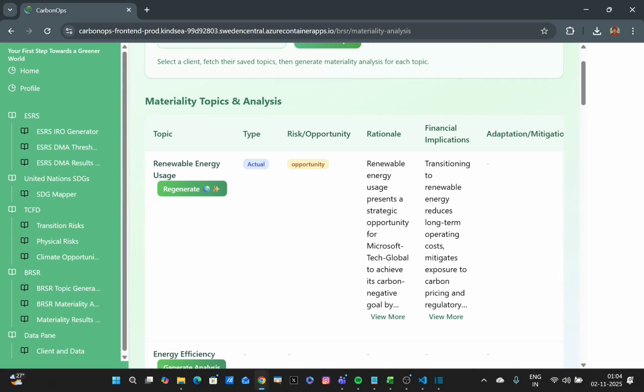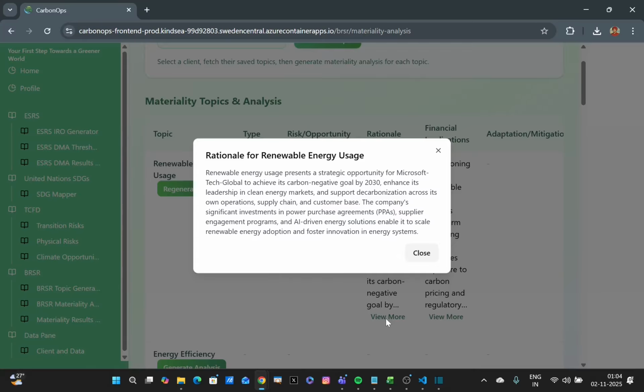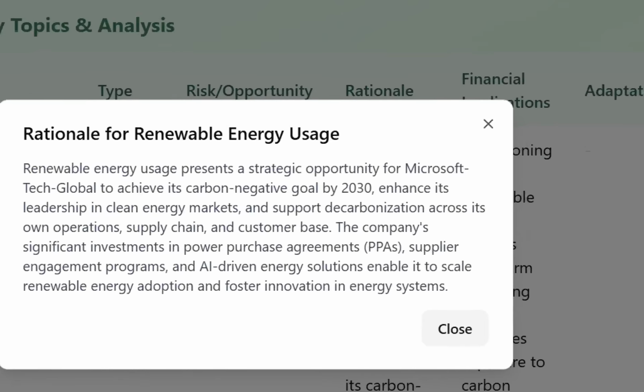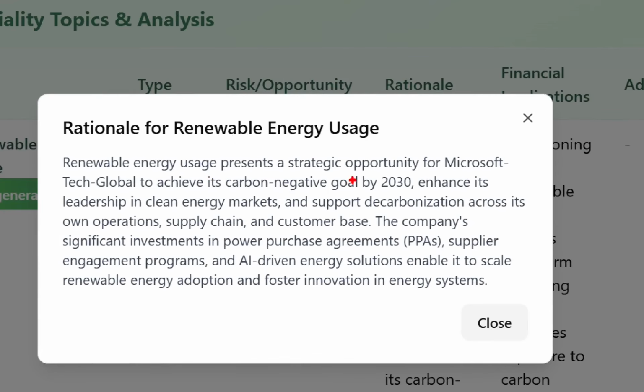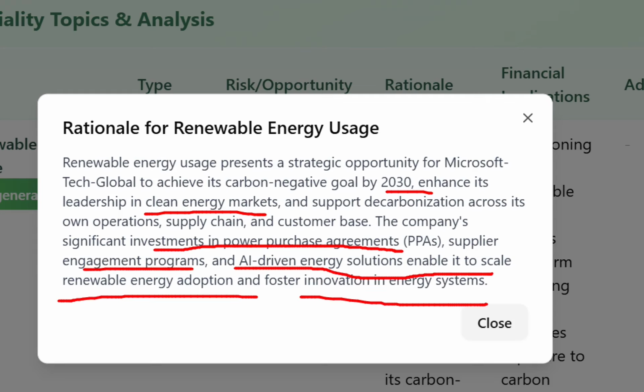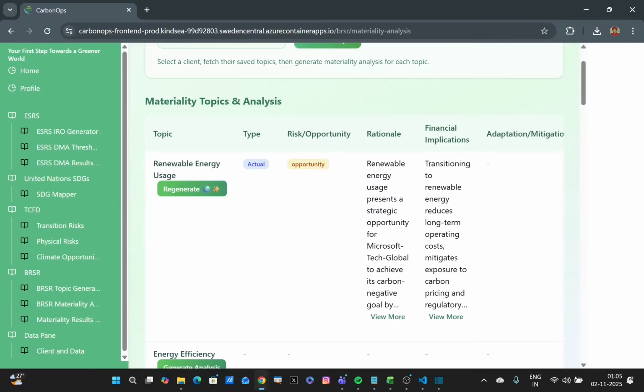So it's identified as being an actual opportunity, and the rationale behind why it identified this as an actual opportunity is also given. So it says renewable energy usage presents a strategic opportunity for Microsoft to achieve its carbon negative goal by 2030, enhance its leadership in clean energy markets, and support decarbonization across its own operations, supply chain, and customer base. The company's significant investments in power purchase agreements, PPAs for short, supplier engagement programs, and AI driven energy solutions enable it to scale renewable energy adoption and foster innovation in energy systems. So that's the rationale.